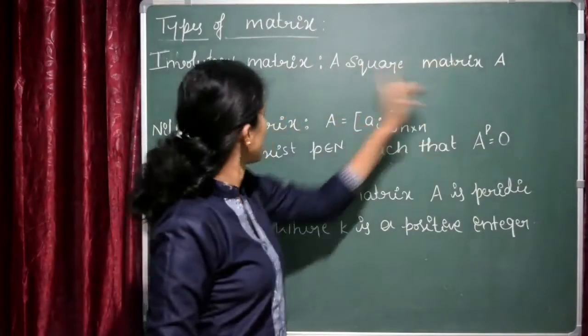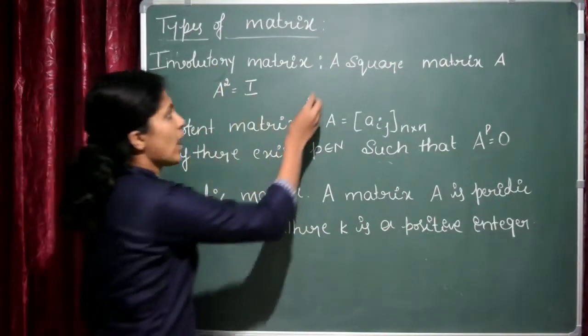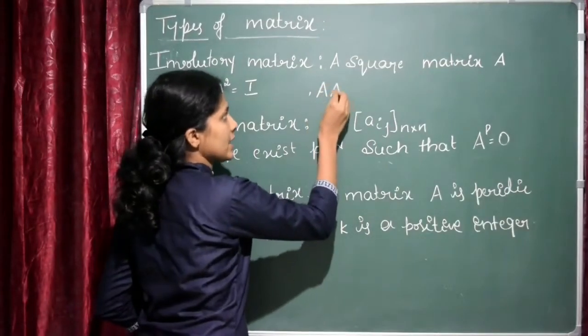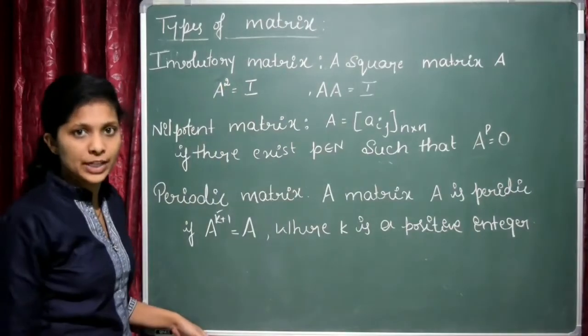Next is the involutory matrix. A square matrix A is said to be an involutory matrix if A square is equal to I. You have to multiply the matrix A and A. This should be equal to the identity matrix. Then it is called the involutory matrix.